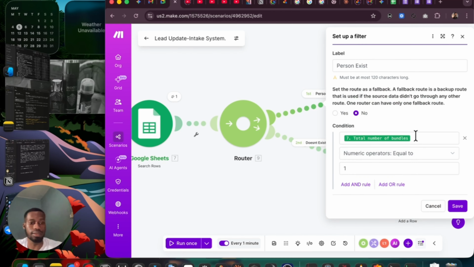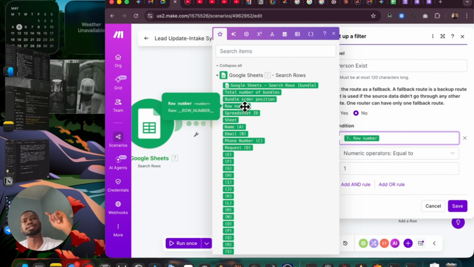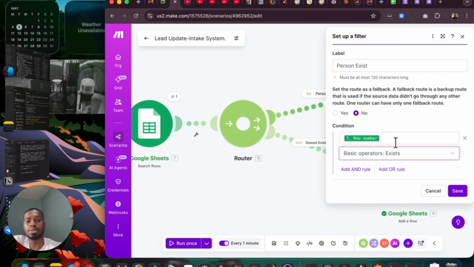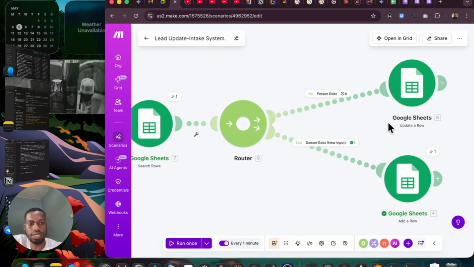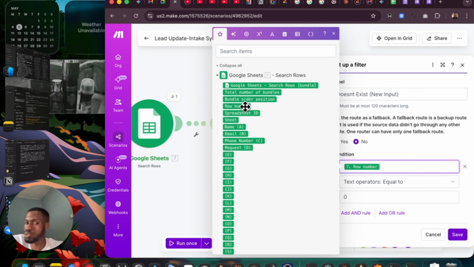So it's the same thing. This will work. Total number of bundles here is 1, right? I can say the row number, a row number that has been searched, exists. A row number that has the same email that this person is inputting, not a new person, that this person is inputting, exists. So that means row number exists. I don't even need to cancel it. I can just say exist. That means that thing exists. We actually saw 1 inside. So you save this.